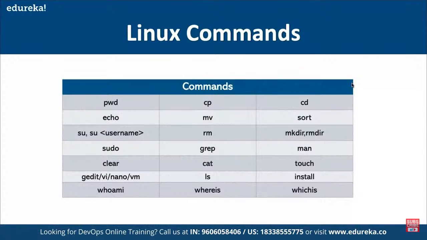So let's see the first one. This is going to be our PWD, which refers to present working directory. Now, if we are unsure which directory we are currently working on, then we can use PWD. If you type in PWD, we would be able to see the current directory that we are currently working on. And now if we want to change our path, then we can do that by using the cd command.